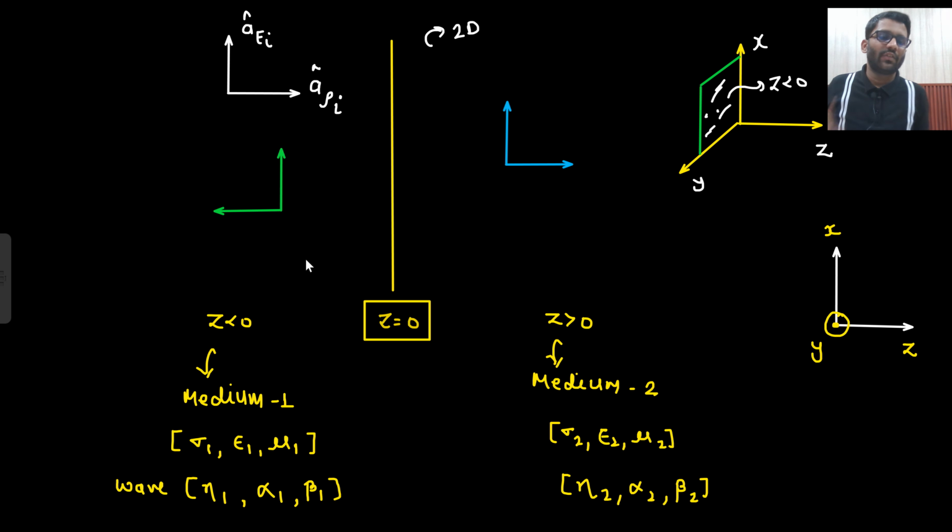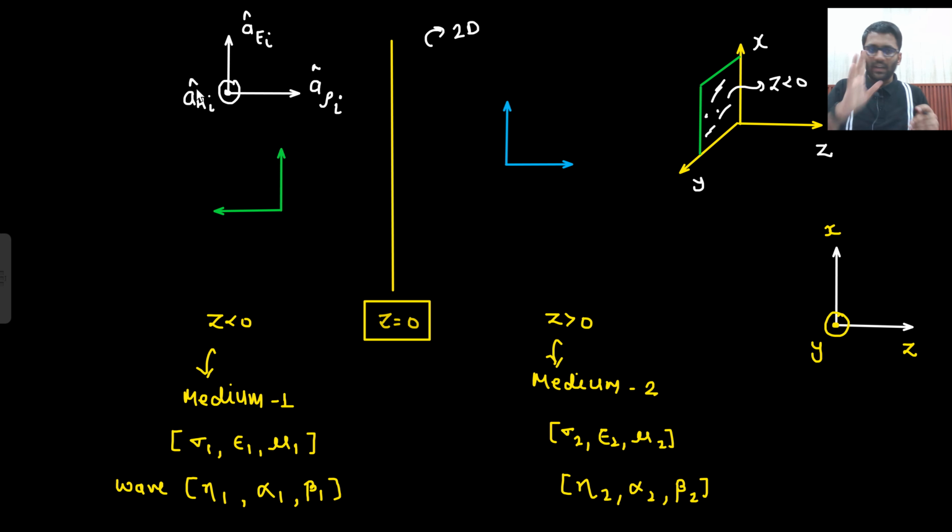Now if this is the direction of the electric field, where should be the direction of the magnetic field? What do you think? Towards you, right? Because E cross H should give you P. So the direction of the magnetic field should be towards you.